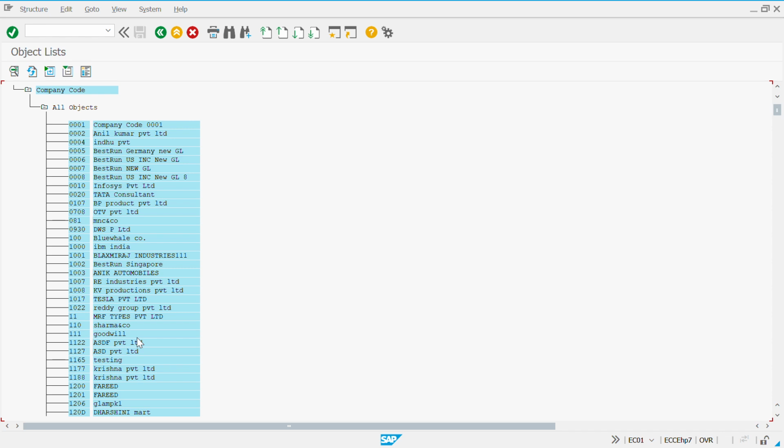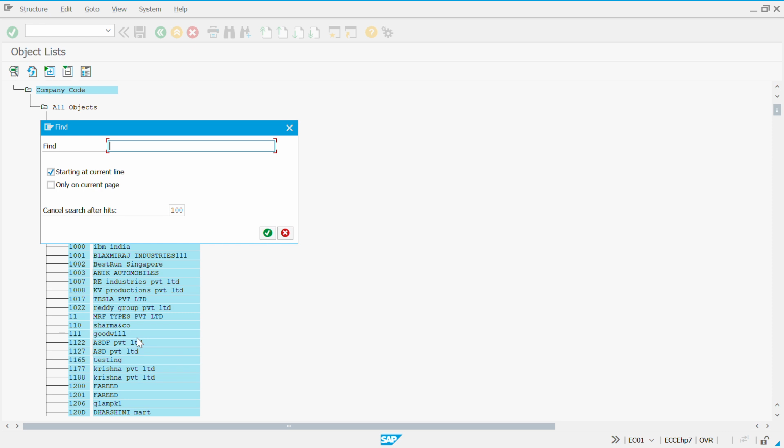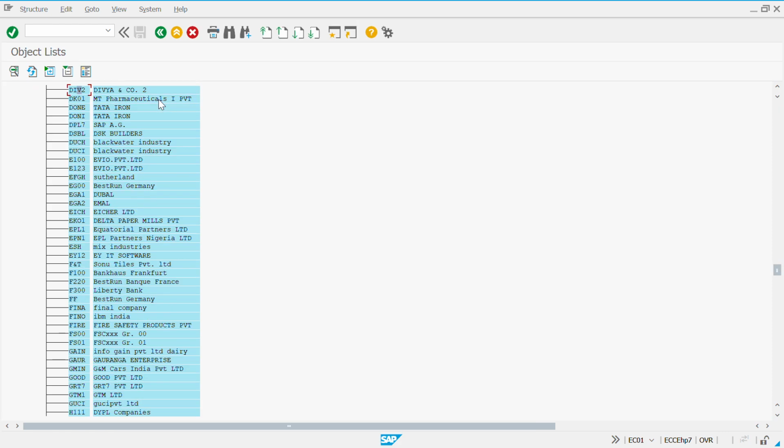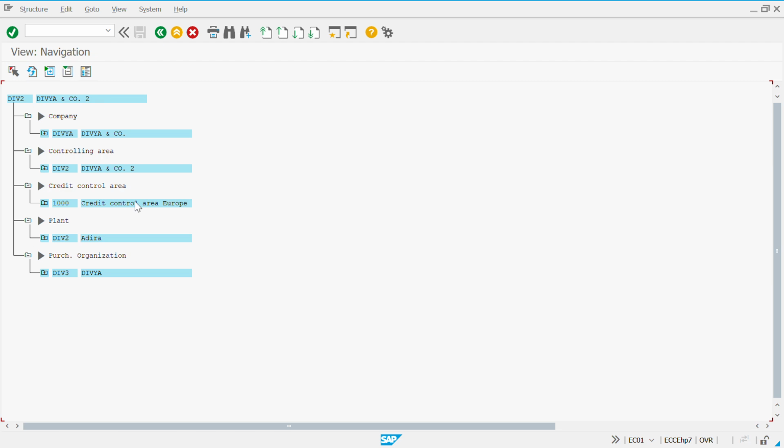So now what you will do is you will just click on Control F and find your company code. Okay, so you just double click it, and this kind of navigation screen will appear, which will give you the whole gist. That means what all things are assigned to them.